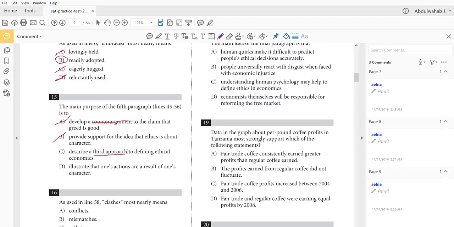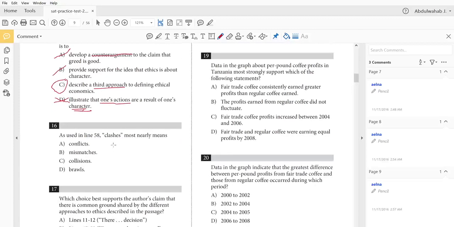Describe a third approach to defining ethical economics. Sounds very good and sounds very familiar. Illustrate that one's actions are a result of one's character. Well, it doesn't actually say that. I mean, you could have a certain character, certain values, but you could be acting in opposition to those values. So you could have good actions coming out of bad people in a sense.